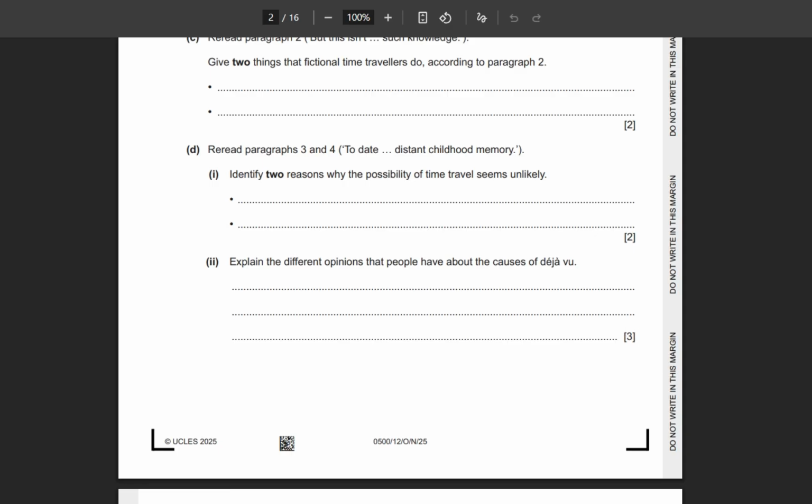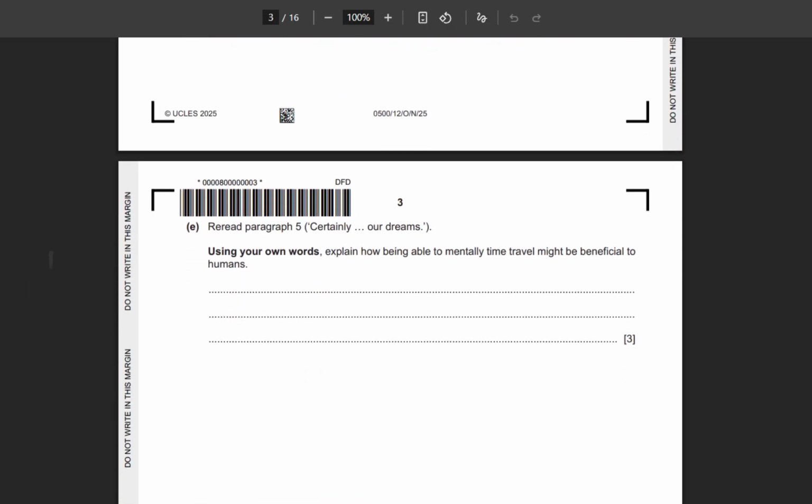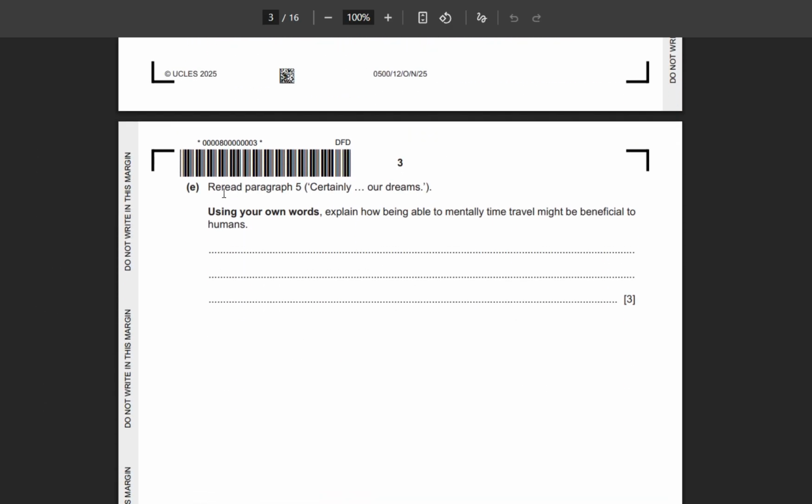Let me take you to the E part now. What does it say? Last part for question 1. It says paragraph 5 and 3 marks, using your own words, and you have to write a paragraph here: how being able to mentally time travel might be beneficial. So you're writing the benefits of going back, if you're time traveling. If you're trying to remember in the brain, mentally you're doing this thing. So how good it is for you.